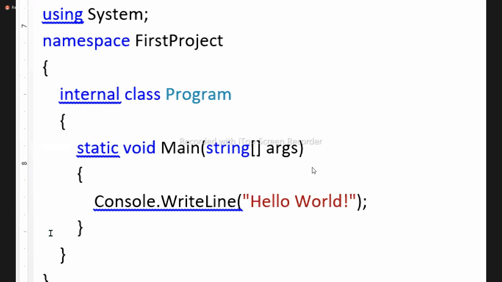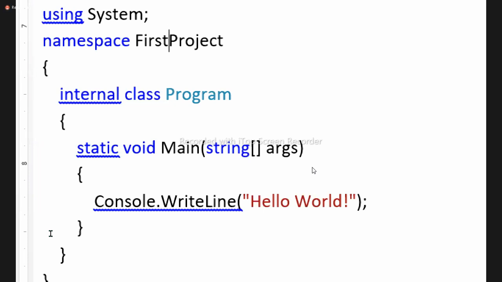Last class I told you one thing: a project is a family. All the classes are members of the family, and all the members of the family will have a surname, and that surname is always your family name only, and we are calling it a namespace here. Okay, first project. Internal class Program. What is it? Internal class Program.